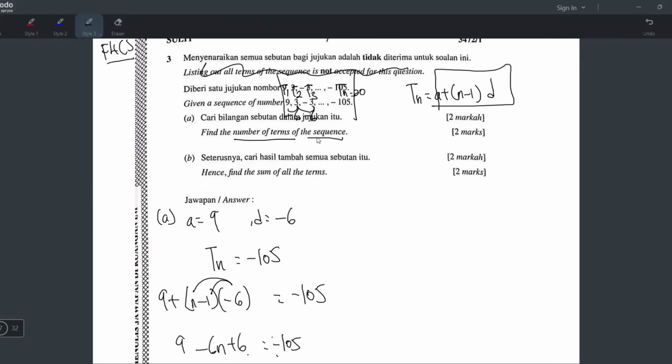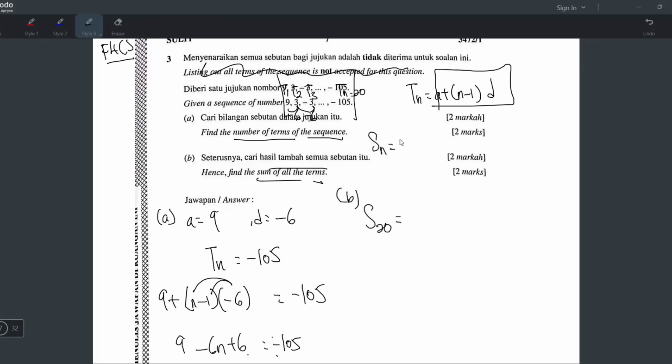Yeah, the term yang ke-20. Okay, let's do B now. Find the sum of all the terms. Hasil tambah semua sebutan. Means dia nak cari hasil tambah T1 plus T2 plus T3 plus T4 until T20 lah. Tapi kita takkan buat slowly macam tu, cari satu-satu macam tu. Kita just guna formula Sn and cari S20.